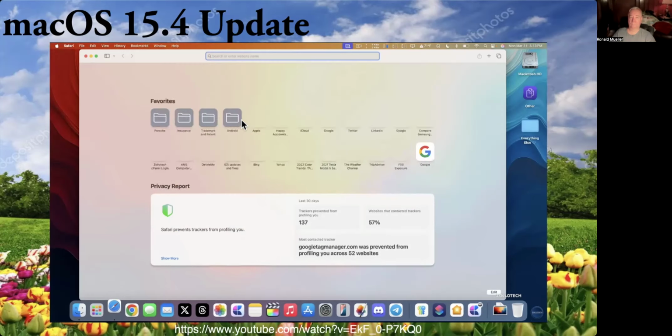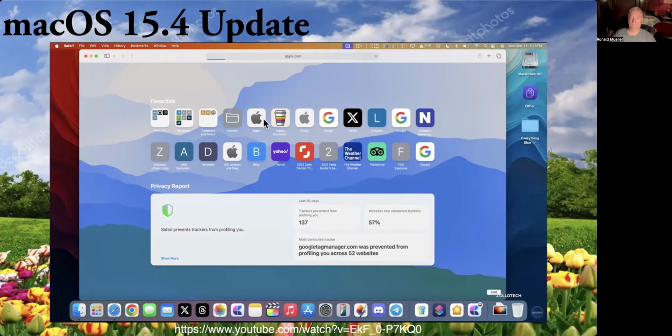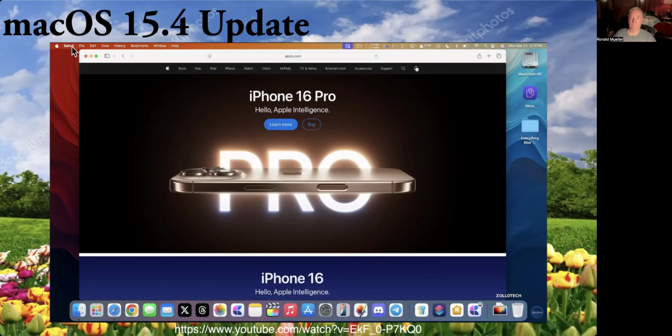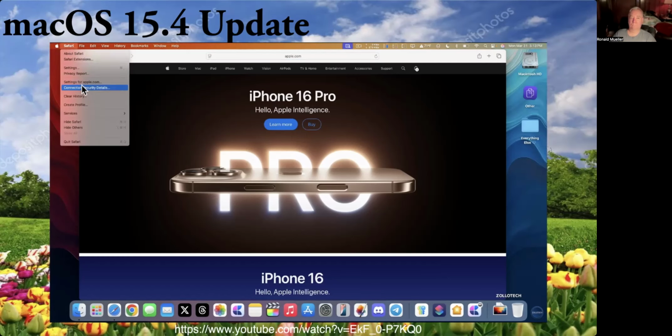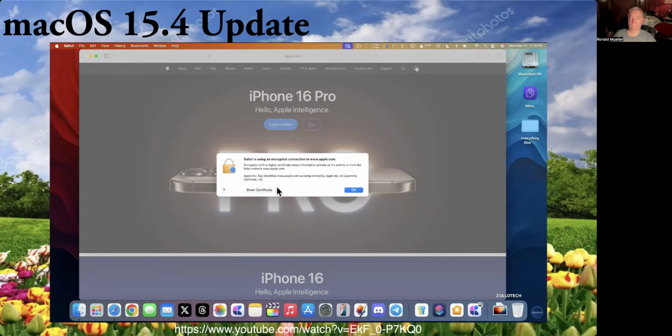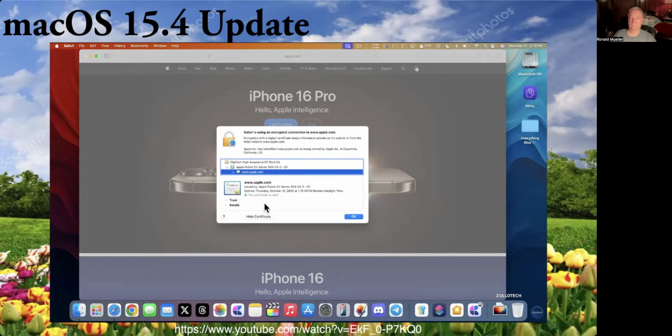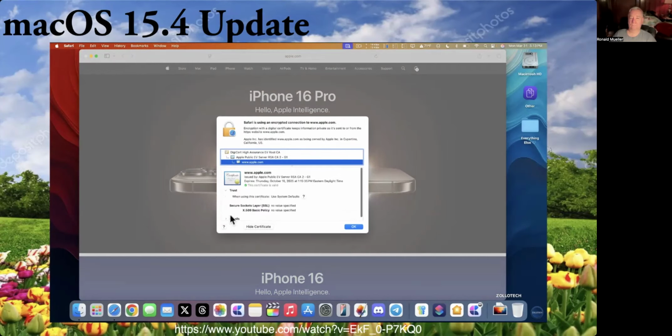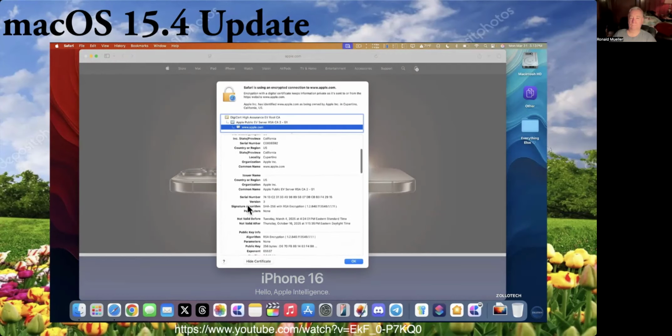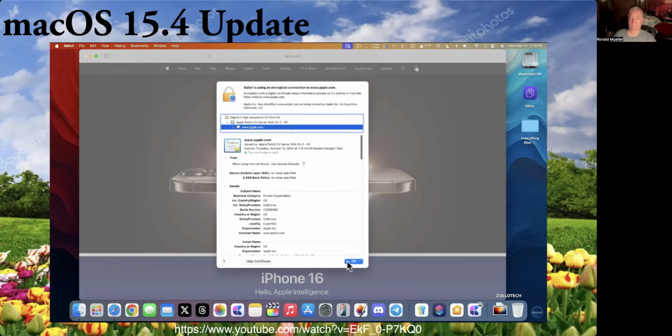If we go into Safari, maybe we'll go to Apple. Within Apple, we'll go to Safari in the upper left, go to Connection Security Details, and this is all new. We can show the certificate, hide the certificate, see more information about it with details and more. So this is just a new option here in the upper left.